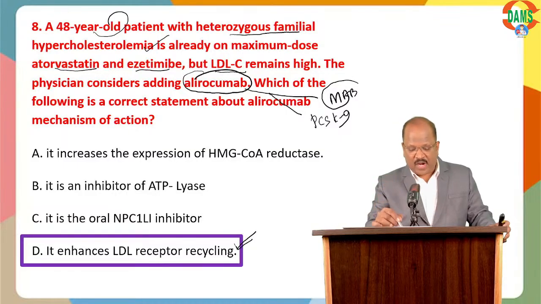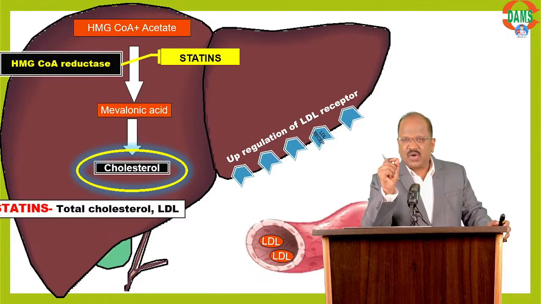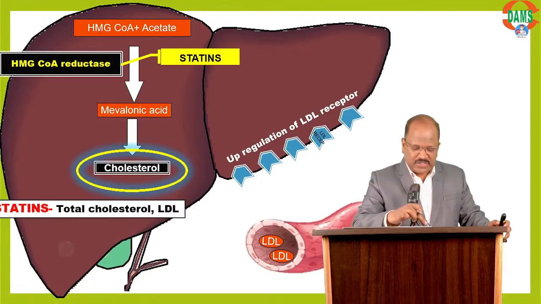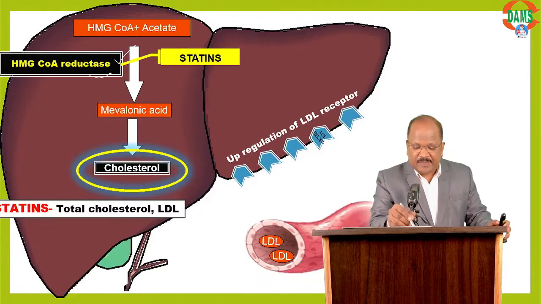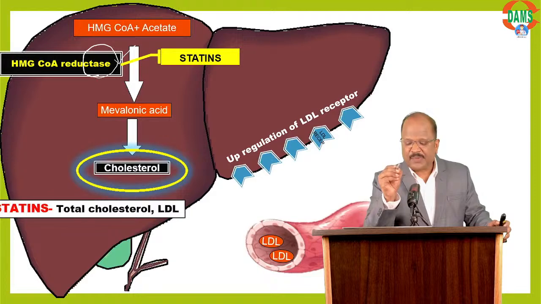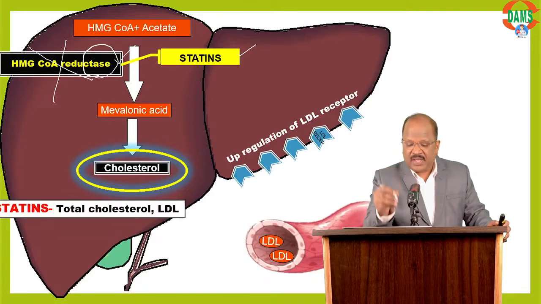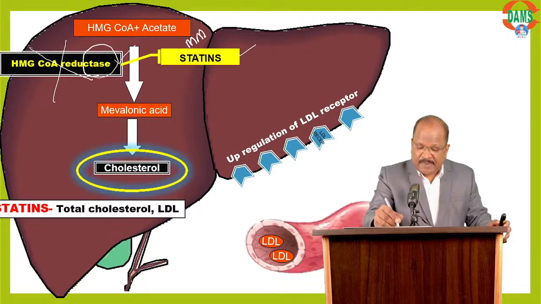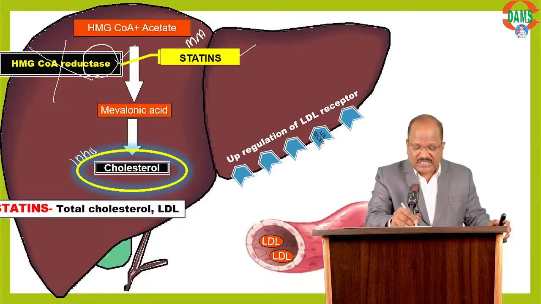I'll explain. 1, 2, 3. Everything I'm going to discuss is a very important topic. Listen carefully. First point, look here. The liver is the one factory where cholesterol synthesis happens. In the liver, we have HMG-CoA reductase, the rate limiting enzyme in the synthesis of cholesterol. We use statin. Statin acts by inhibiting HMG-CoA reductase, thereby inhibiting cholesterol synthesis.